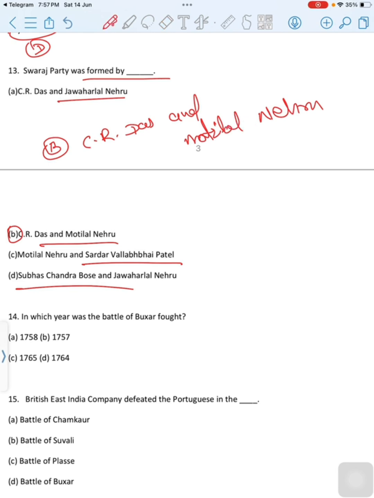Swaraj Party, an Indian political party established in late 1922 and early 1923 by members of the Indian National Congress. Notable among them were Motilal Nehru, one of the most prominent lawyers in northern India and the father of political leader Jawaharlal Nehru, and Chittaranjan Das, a nationalist politician. The correct option is option B, Chittaranjan Das and Motilal Nehru.